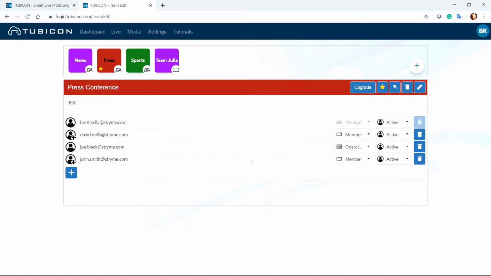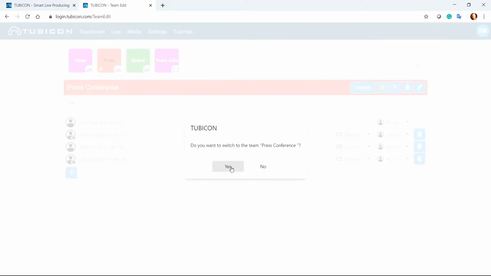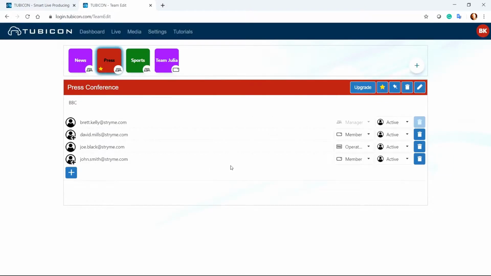So the next question you probably have is, now that I've created my team, what can I actually do with it? One of the easiest ways is to click on your icon in the top right-hand corner, and then you're in your current profile. So what you would do is you would click over here, and then you would choose which team you're on. In this case, we're going to be using the BBC press team. So you would click on that team, and you would say switch to press conference, which is yes, and then you'd immediately see that this icon would go red and your different team would actually glow.